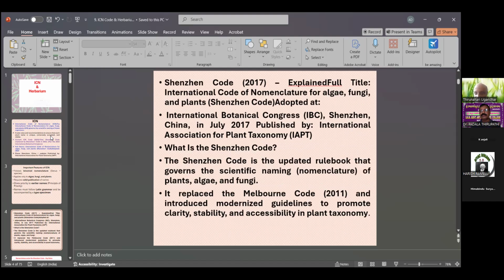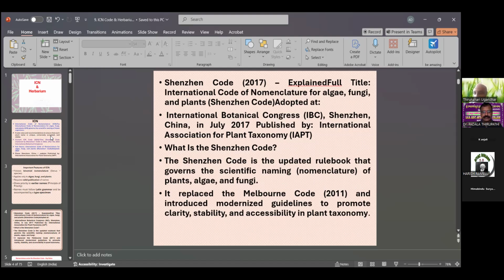The Shenzhen code of 2017, full title International Code of Nomenclature for Algae, Fungi, and Plants in 2017. This board met in China in July 2017, published by the International Association for Plant Taxonomy.